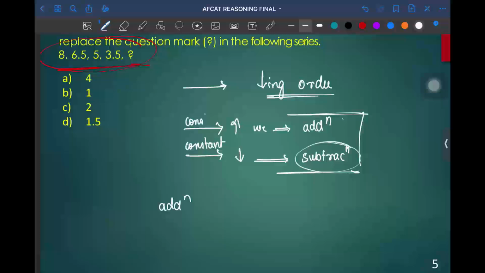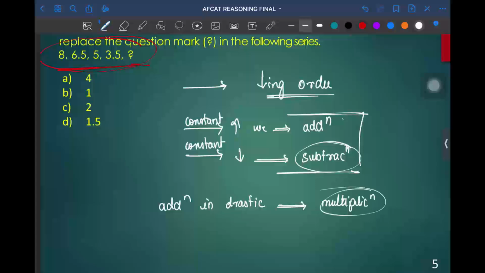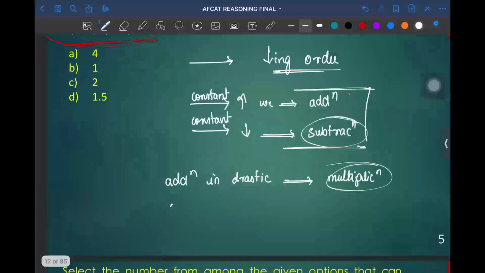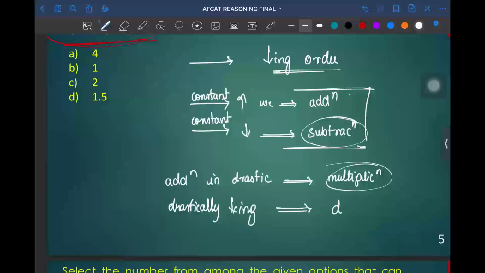Constant increase is considered addition. If there is a drastic change, where you can find a sharp increase in the numbers, then we can conclude that it will be in multiplication format, because when we multiply, the number gets doubled or tripled. In a similar way, when the number is drastically decreasing, we can conclude that it is in division format.